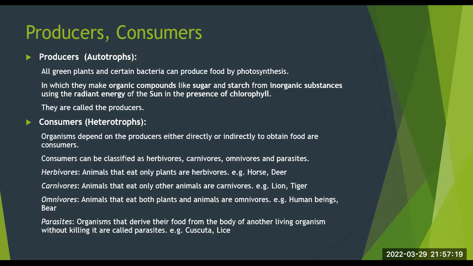Next part is the further classification of living organisms that are part of an ecosystem. They are producers and consumers. Producers, also known as autotrophs. All green plants and certain bacteria can produce food by photosynthesis, in which they make organic compounds like sugar and starch from inorganic substances using the radiant energy of the sun in the presence of chlorophyll. They are called the producers.